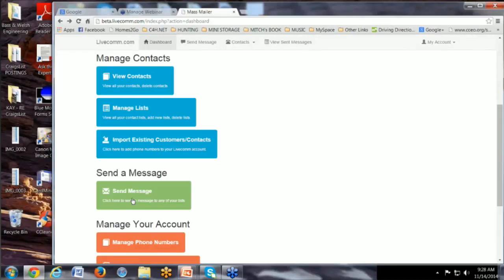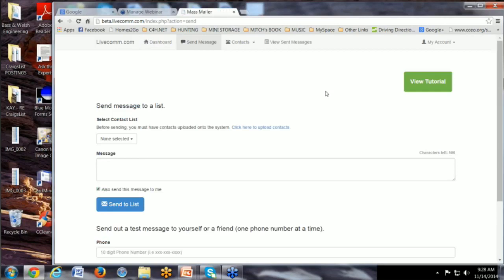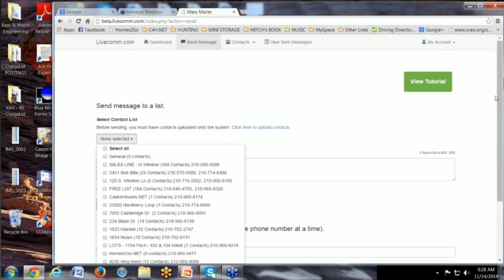We're in the dashboard section of Livecomm, and this is the Send a Message area, and we're going to click on the only green button on this page. It's called Send a Message, and this is where you click if you want to send a message to any of your lists. So here we go. First thing we want to do is select what list we're going to send to.